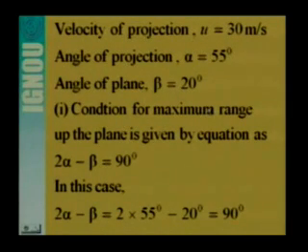The condition for the maximum range of the plane is that twice alpha minus beta has to be equal to 90 degrees. In this case, alpha is given as 55 degrees and beta is given as 20 degrees. So twice alpha minus beta is 2 into 55 minus 20, that is 90 degrees. So it satisfies the condition for the maximum range. So the particle will definitely attain the maximum range.